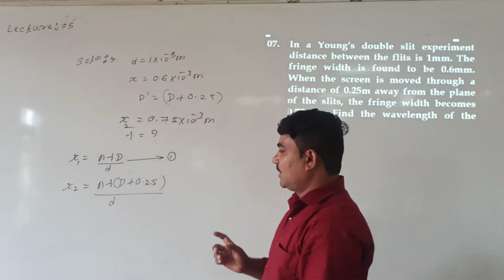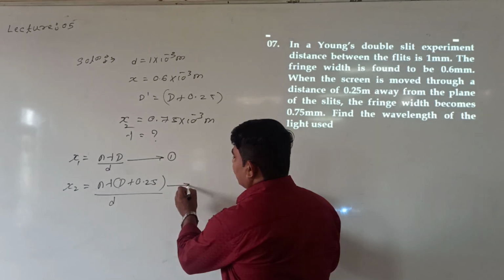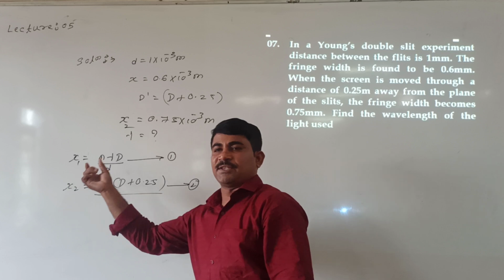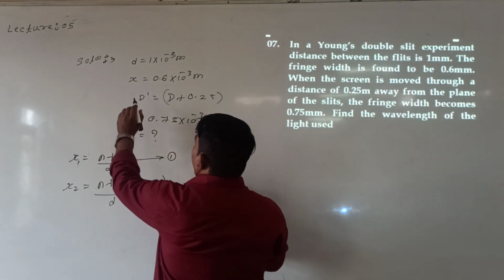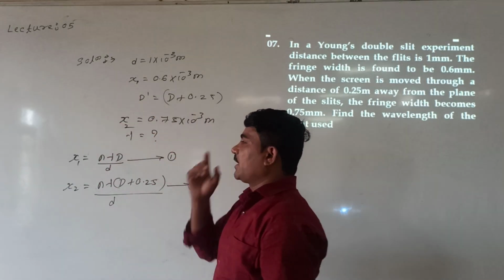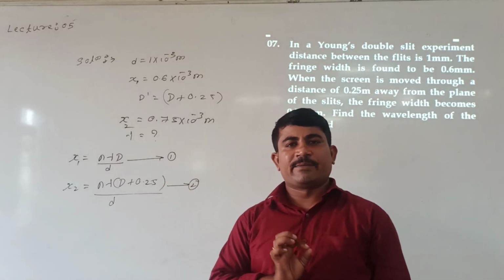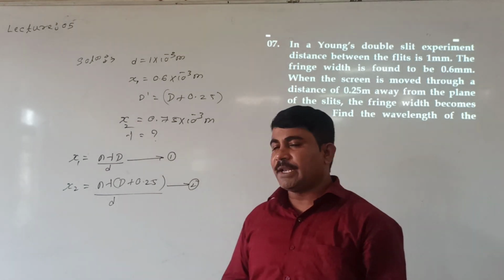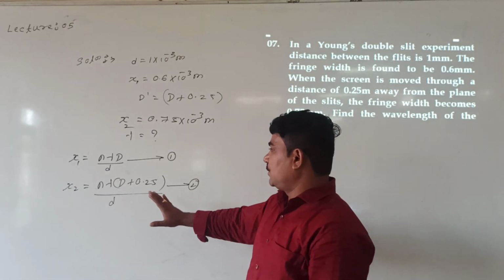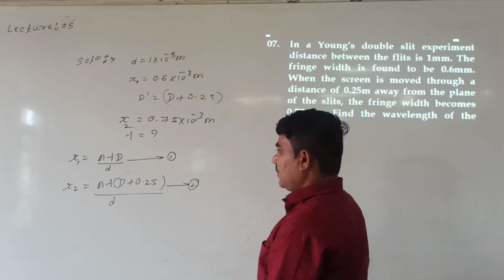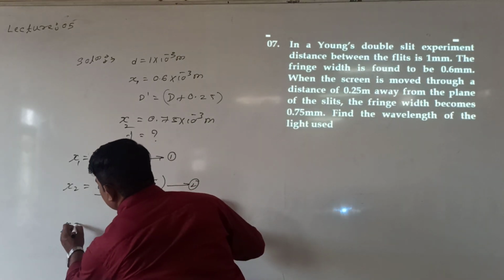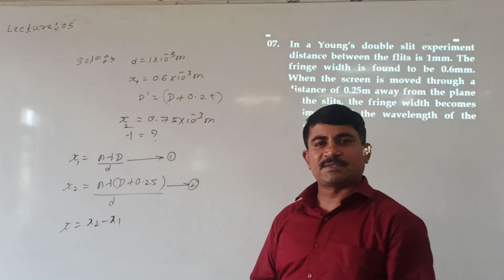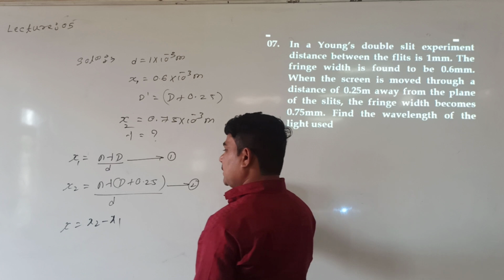This is equation 2. If the screen is moved this much, the fringe width will become like this. I take the first as x1 and this as x2. I need the wavelength of light. To calculate it, simply subtract equation 1 from equation 2, that is x2 minus x1.